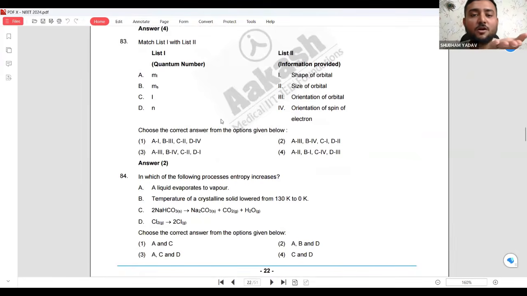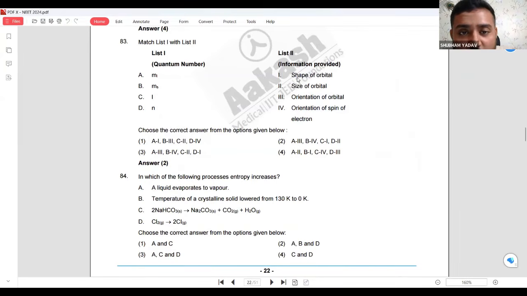Acha, this is something we talked about, right? Quantum number and information probability. See, L is what? Shape of the orbital, right? N is what? We have talked about this, right? N is the size of the orbital. ML, when L is orbital, ML has to be something like orbital, so orientation of the orbital. S, always remember S is spin. If you don't know anything, S is spin. Where is the option of spin? The option is here, orientation of spin of electron.